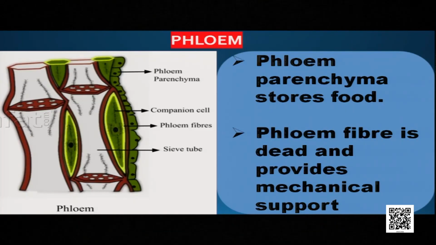The next type of phloem tissue is phloem parenchyma. It stores food. Phloem parenchyma is a cell of the phloem tissue. It stores food. And the last one is phloem fiber, which is dead and provides mechanical support. Okay.